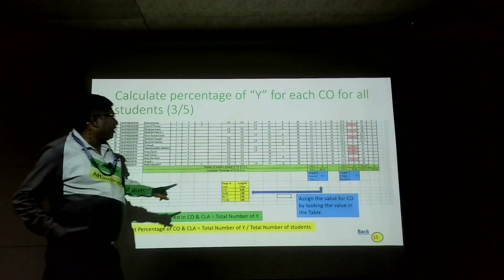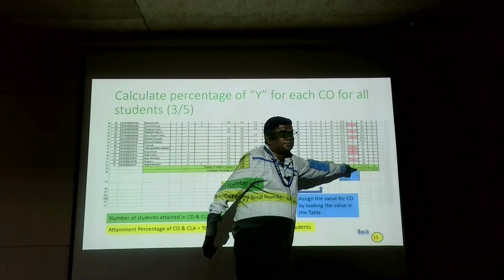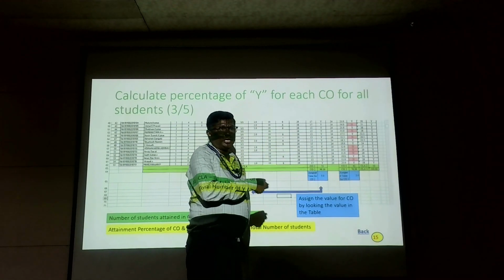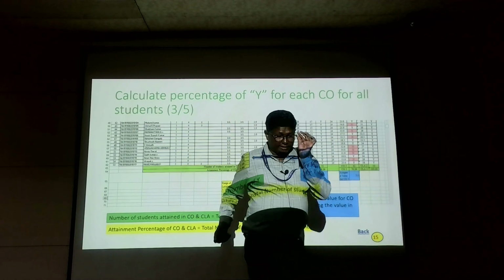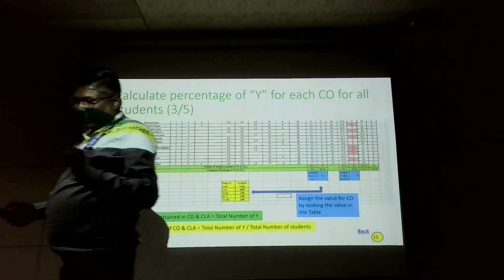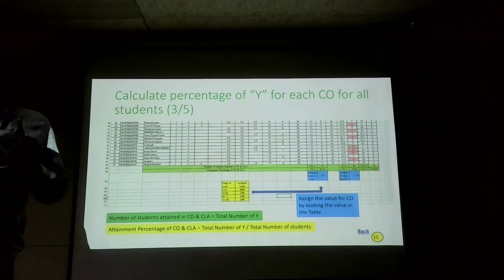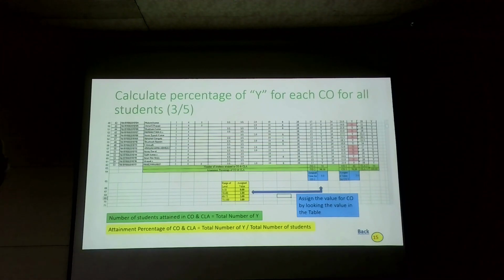So far we have stopped up to this. We have never considered this percentage value, the assigned value. Now we are going for the assigned value because in most of the NBA PPTs I have seen, they are using the assigned value. Some reviewers, if they come and see that you never considered the range of value, will not be in a good position. So we are following that rule also. This value we are assigning, and attainment percentage is total number of Y divided by total number of students.